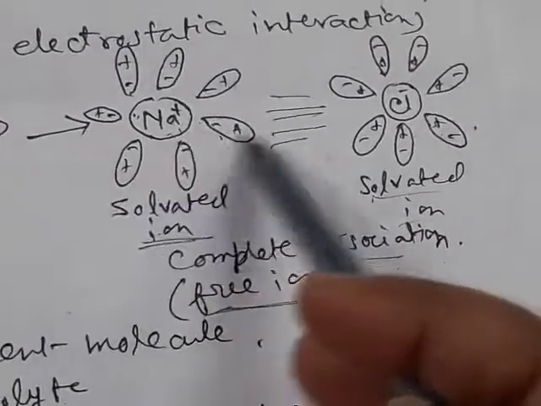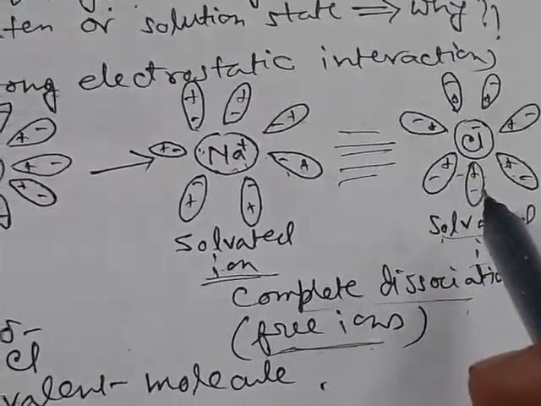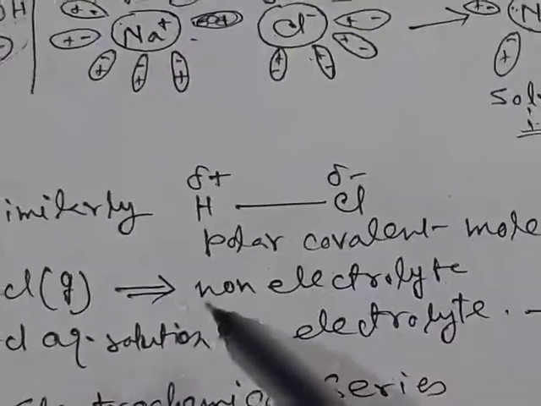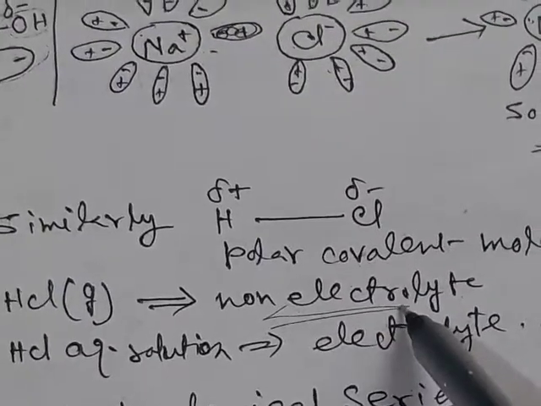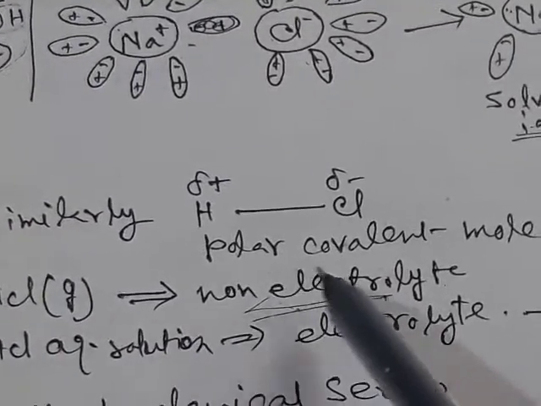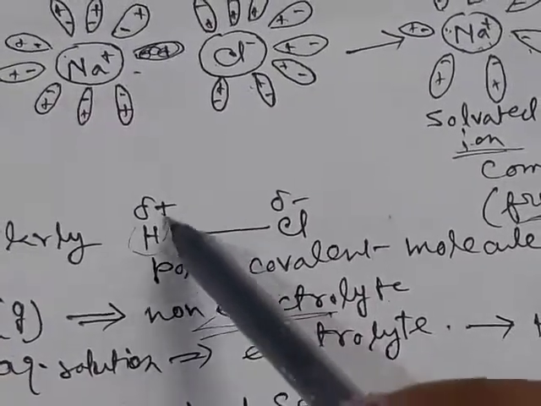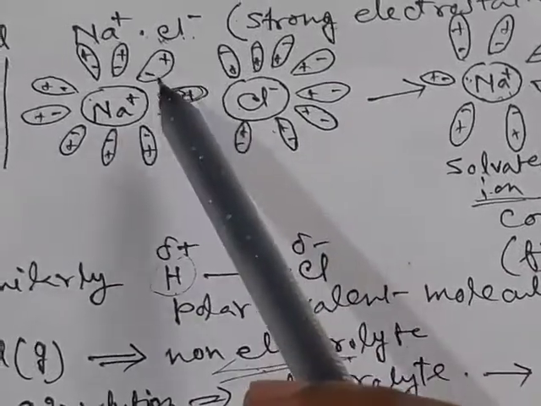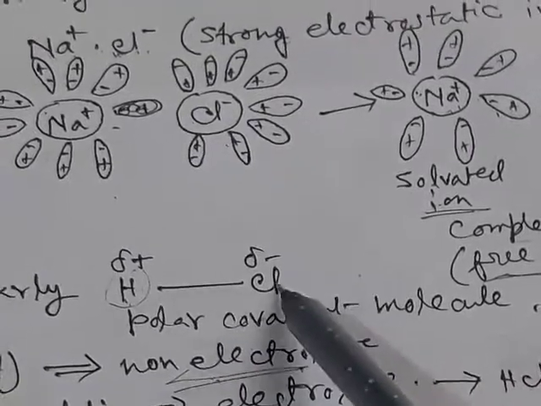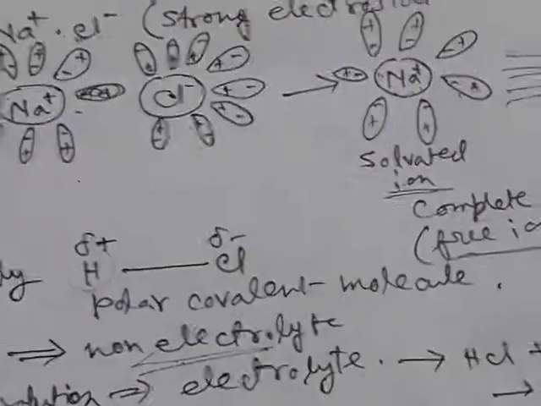And due to the movement of the free ions, the NaCl in solution state or in molten state can conduct electricity. Similarly, HCl, this is a polar covalent molecule. HCl in gaseous state is a non-electrolyte. That is, in gaseous state there will be no free ion in HCl, but when HCl is added in water, the positive end will be surrounded similarly by the water molecules with their negative end towards H plus, and the negative end will be surrounded by the water molecules with their positive end towards them.